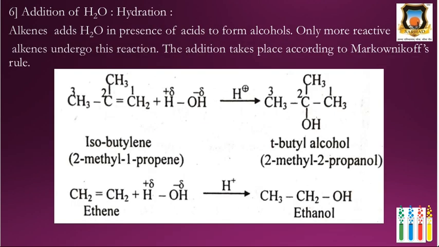Then next is the addition of water, that is hydration. Again, this reaction also follows Markovnikov's rule, and the addition of H2O across the carbon-carbon double bond gives alcohol. Here it is 2-methyl-1-propene. So OH attaches itself to the second carbon and hydrogen to the first carbon, and therefore according to Markovnikov's rule, tertiary butyl alcohol is formed, and 2-methyl-2-propanol, that is the IUPAC name of this compound, is formed as a major product. Ethene undergoes hydration to give ethanol.